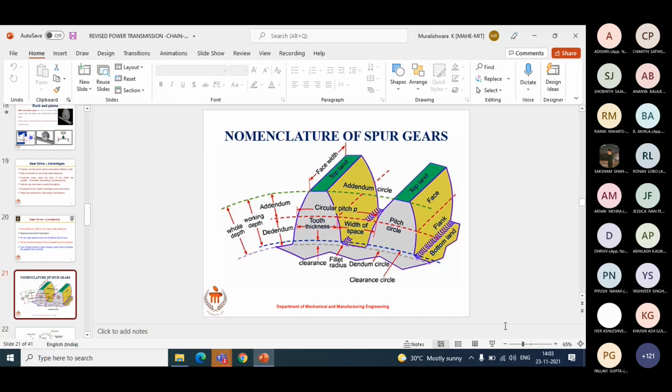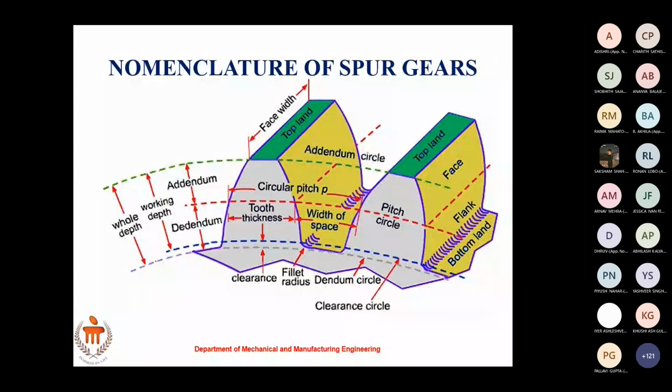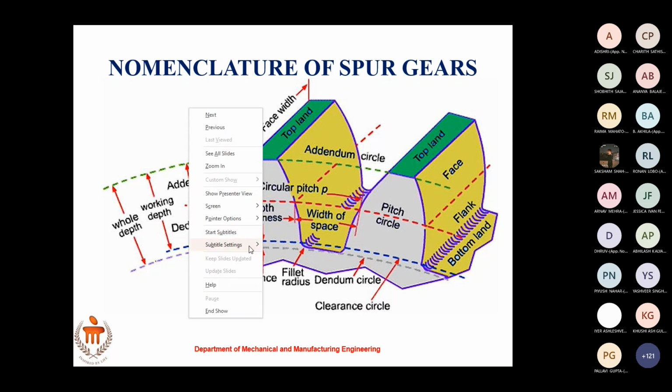nomenclature of spur gears. A spur gear is not something you just randomly get. You have to design it, and there is some mathematics behind the design of spur gears, and there are different profiles of spur gears. Depending upon the design, you have nomenclature of spur gears, different names for different elements in it. If you see the spur gear here, can you see the spur gear sketch here?